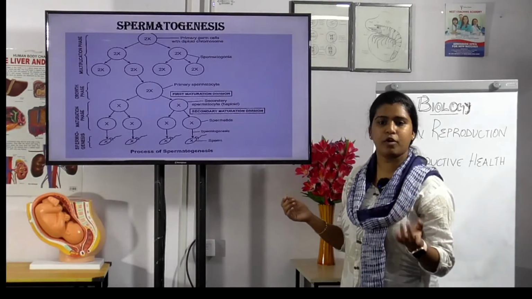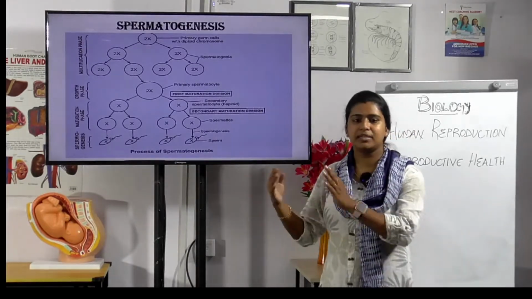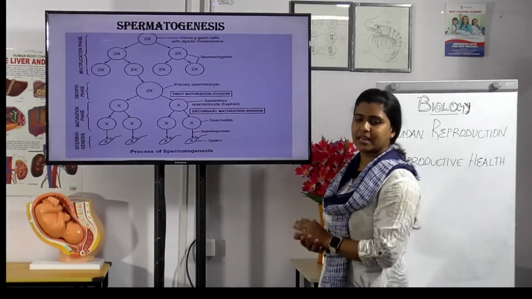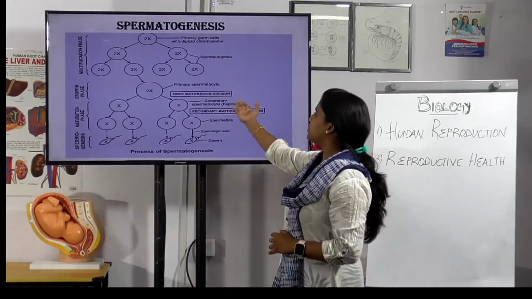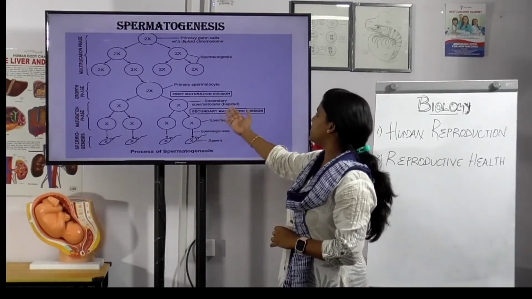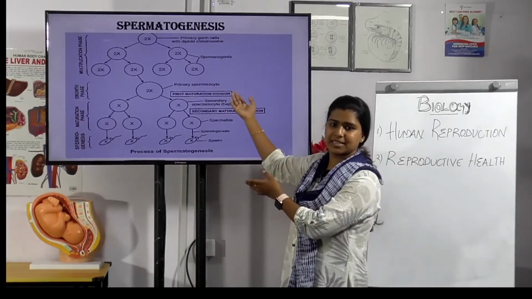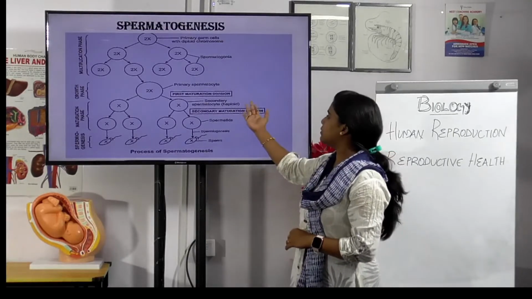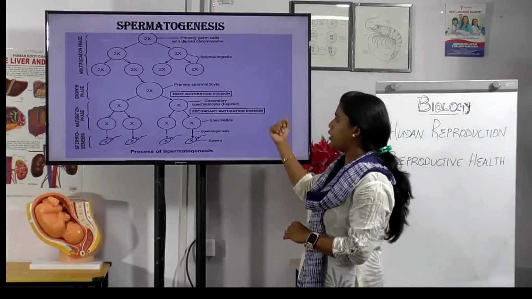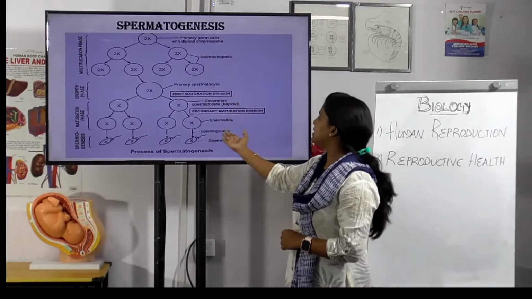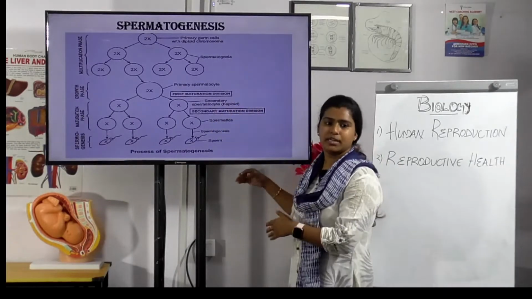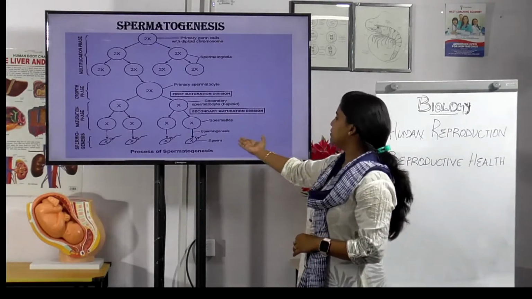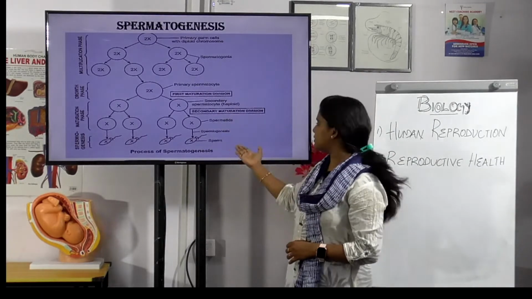Then many more layers form again to make the secondary follicular stage. After that the first maturation division occurs, and the secondary follicular turns into a secondary spermatocyte, which is haploid. Then the secondary spermatocytes move to the next stage, the spermatids, and the last stage is spermatozoa, called the sperm.